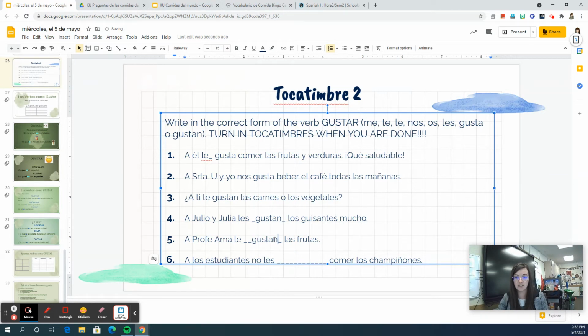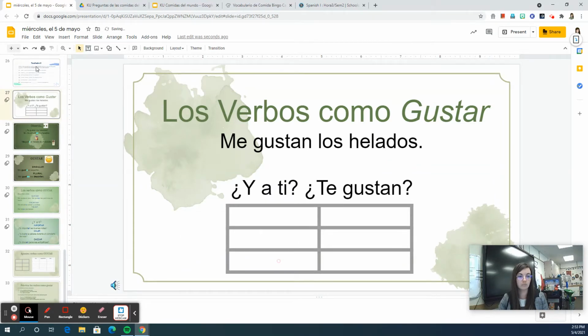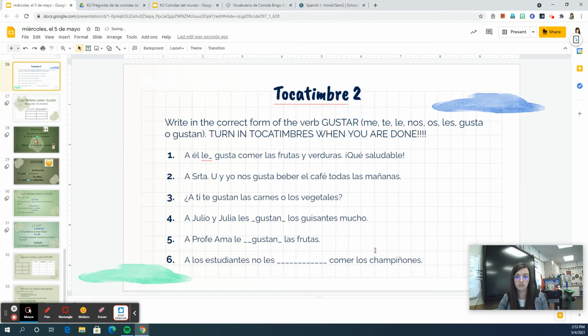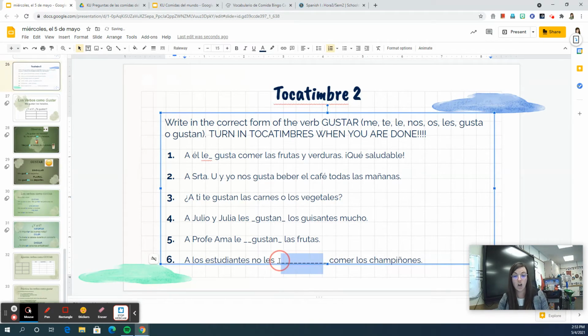It's gustan because the thing that Profe Ama likes is plural, and we know that because it starts with las. And the last one, permiso. The last one, los estudiantes no les gusta comer los champiñones. And this is gusta because the thing that the students like is a verb. And if it has a verb, it's always going to be gusta.